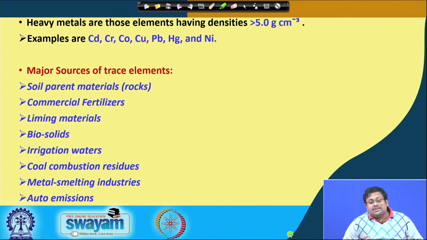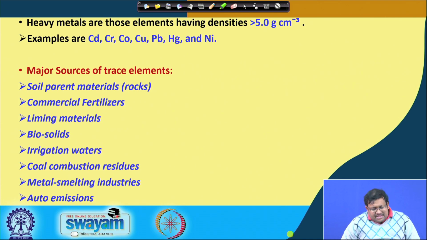Heavy metals are those elements having densities greater than 5 gram per cc, and some examples of heavy metals are cadmium, chromium, cobalt, copper, lead, mercury and nickel. So, what are the major sources of the trace elements? One of the major sources is geologic sources.